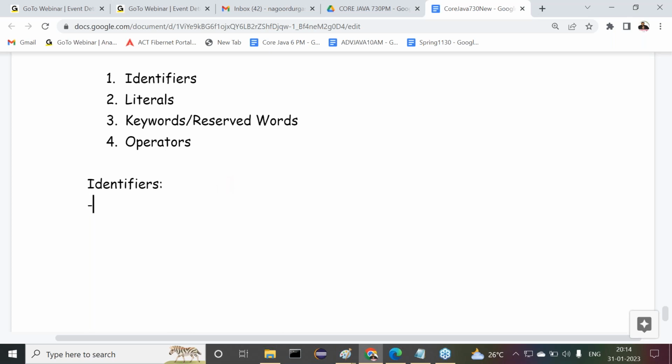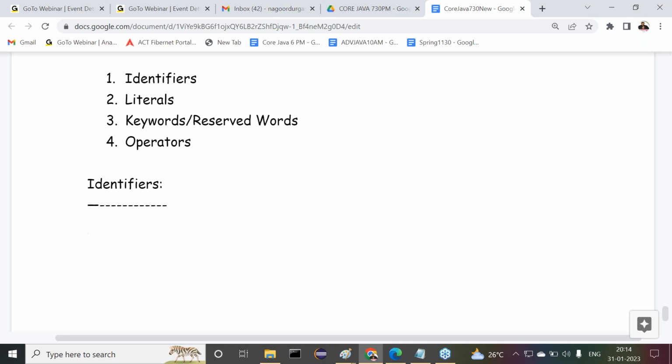Guys, I'm asking one question, try to answer. Exactly what topic are we discussing now? Language fundamentals. In language fundamentals, how many parts are available? 5 parts. What are the 5 parts? First one is tokens.